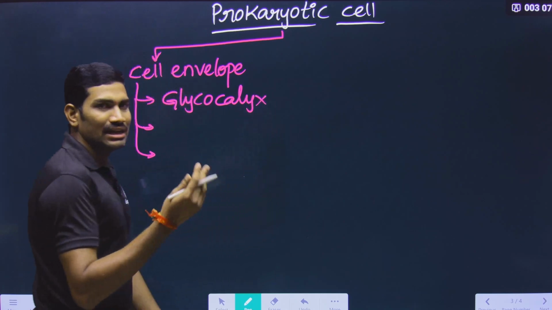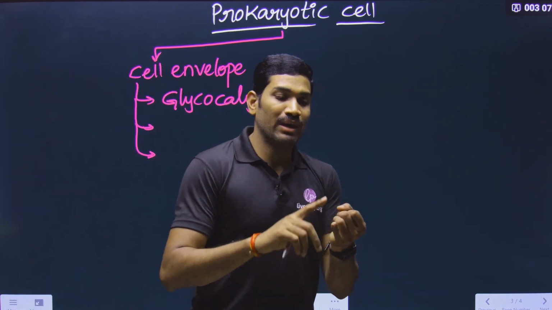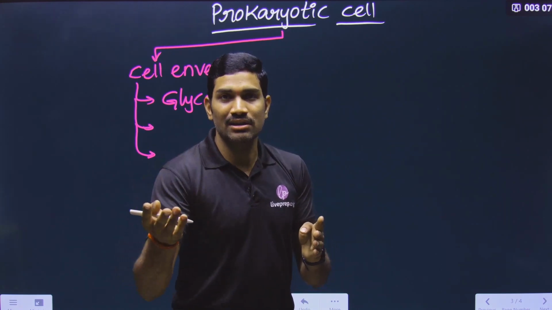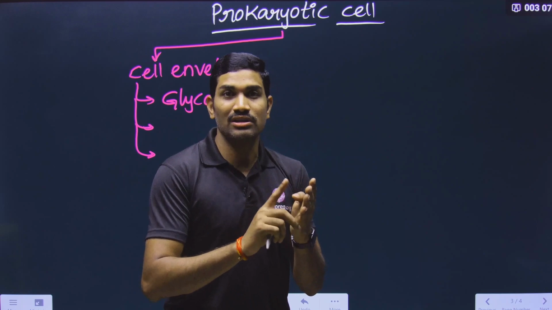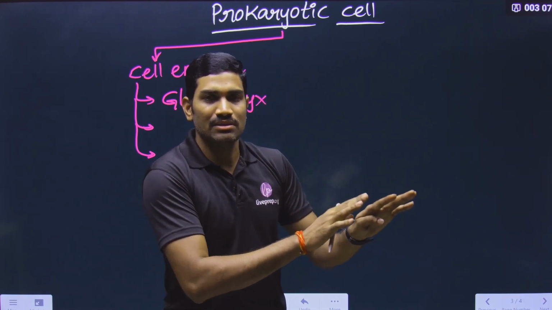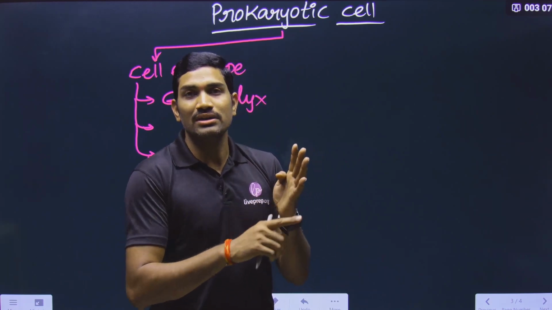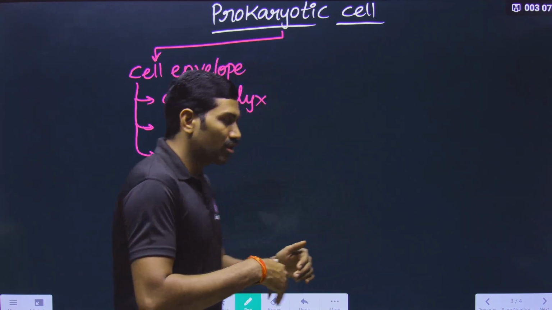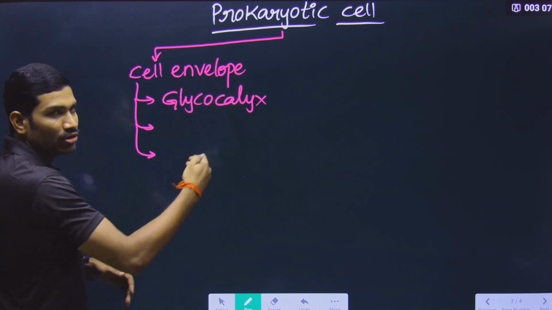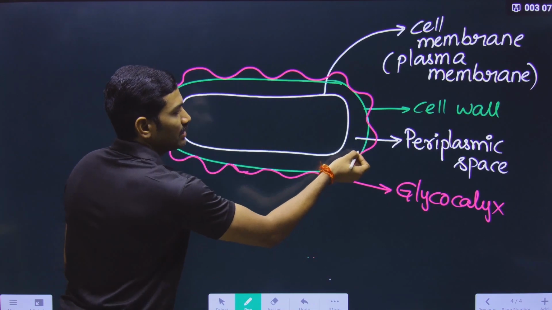And this glycocalyx is followed by... I already told you the use of these words, followed by, follows, preceded by, precedes, in the general introductory lectures. There I explained how to use these English words, and in NCERT they have given some sentences showing how to understand them. So here, followed by means the next one. From outer to inner, glycocalyx is followed by what? Glycocalyx is followed by the cell wall.